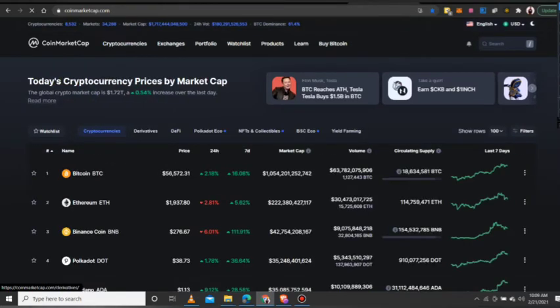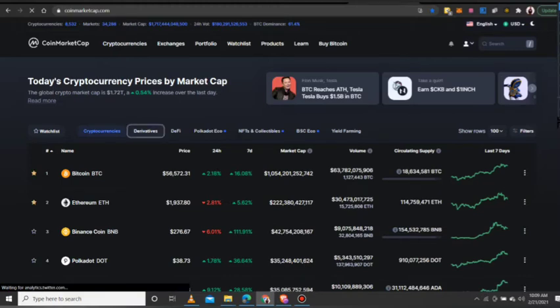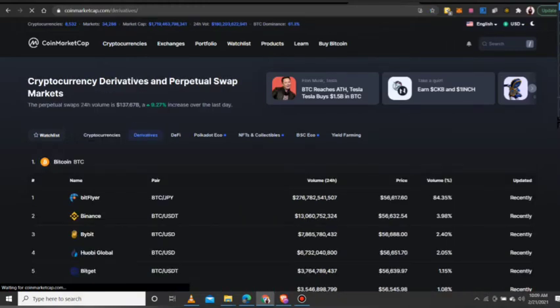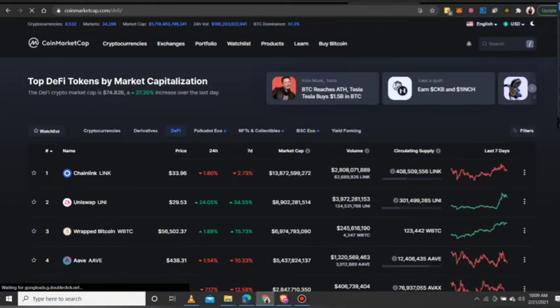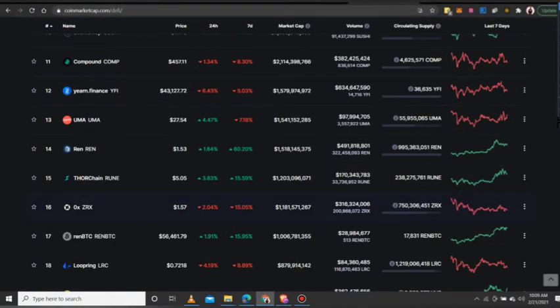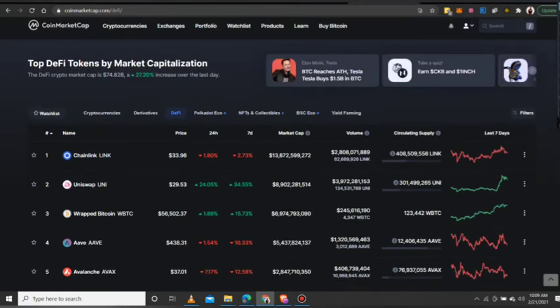Here you can see derivatives. Derivatives, I told you guys, it's not for now. It's not something you look into if you're not into cryptocurrency full time. Then you come to DeFi. DeFi means decentralized finance. It is where cryptocurrency is going now, because the whole idea of the blockchain and cryptocurrencies was to be decentralized. So decentralized finance is actually where cryptocurrencies will end up being. By my prediction, give or take, in the next 5 years upward. I might not be right, it might even be faster, but this is where we are actually going.